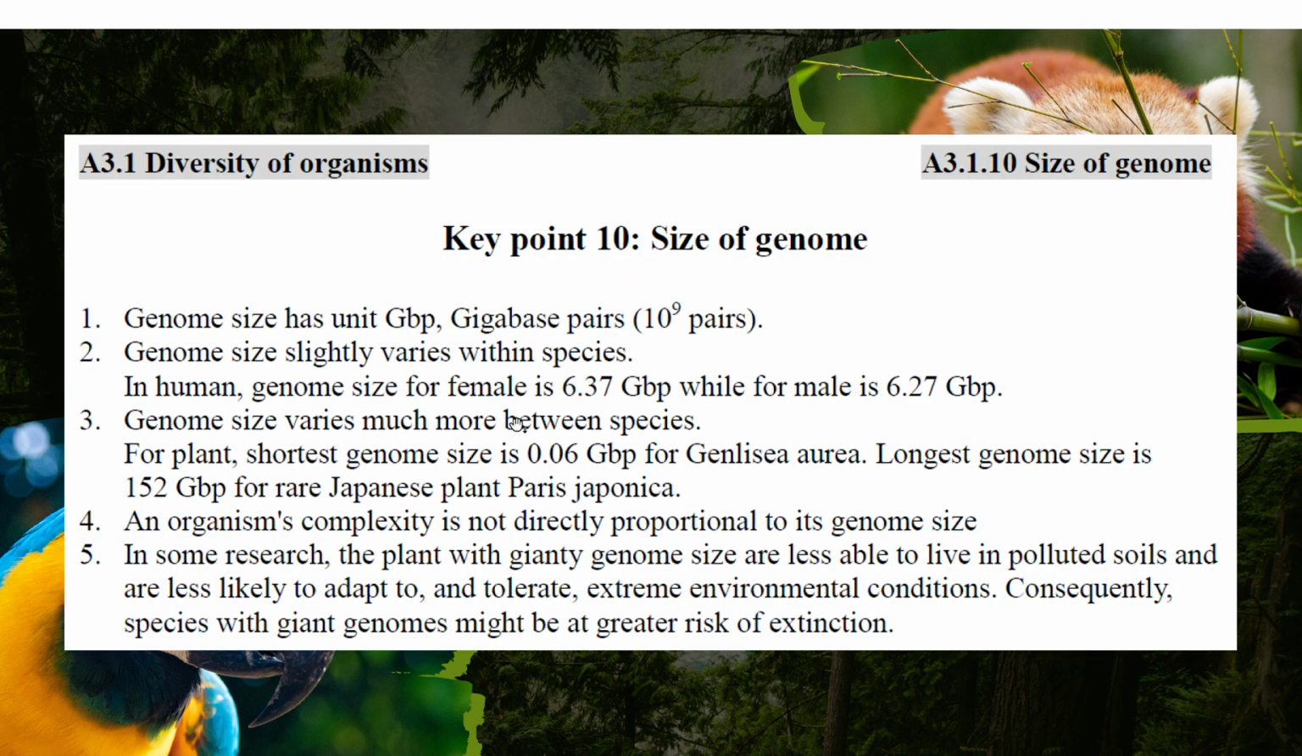And the size of the genome, we have units for it. We call it GBP, gigabase pair. How many base pairs are there? 10 to the power 9 base pairs. We call it 1. And genome size varies within species. For example, in female, a little bit more than male: 6.37, and for the male it is 6.27. Just a 3% difference.